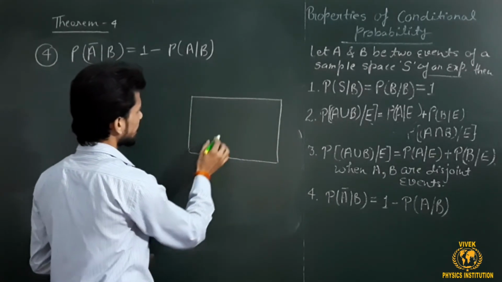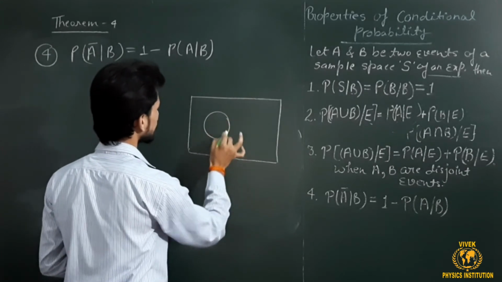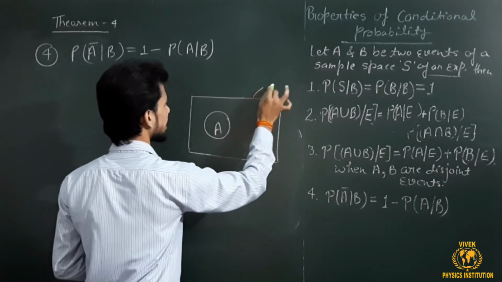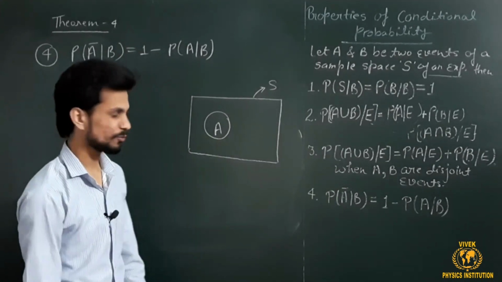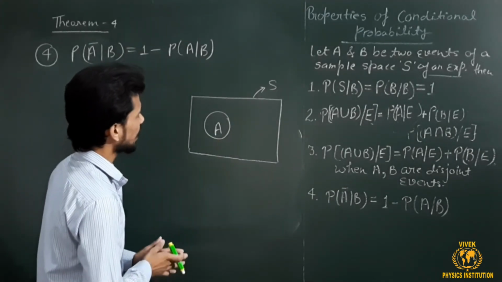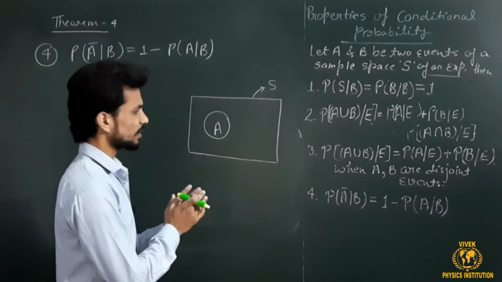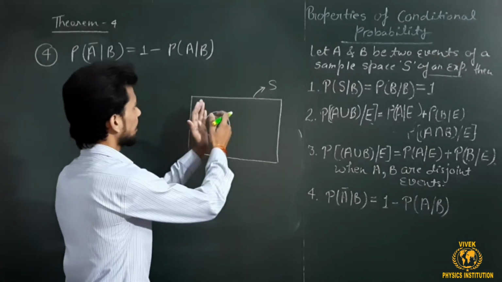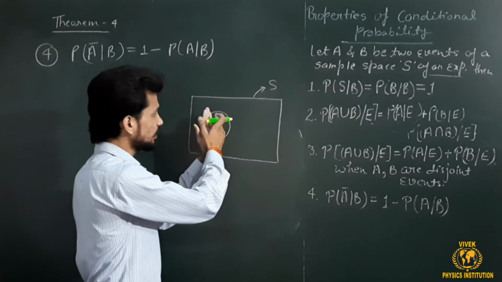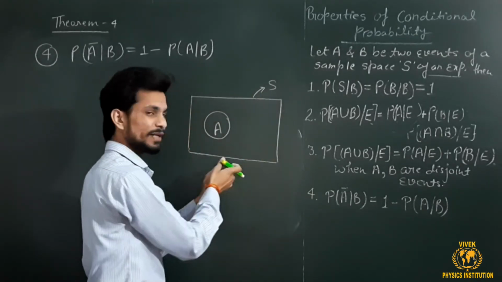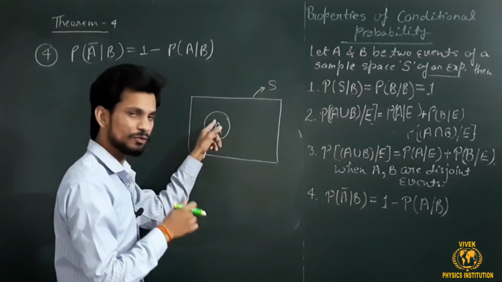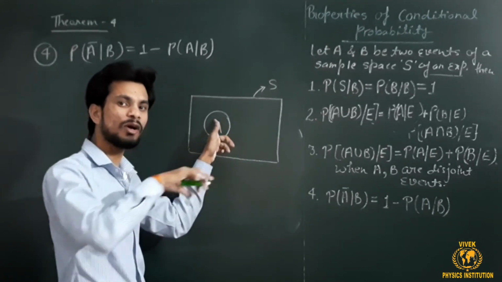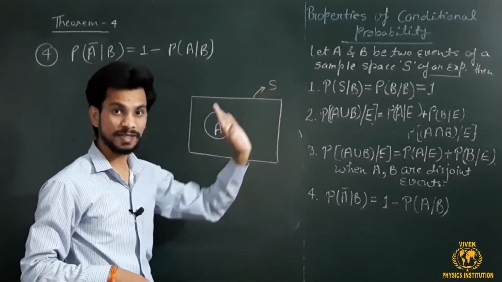Let's say this is A here, this is S, the universal set S. Somewhere an event A is taken into consideration. Now what about the events which are not in A but are comprised in S? It means I am talking about those numbers which are not in A but are within the sample space of a particular experiment.